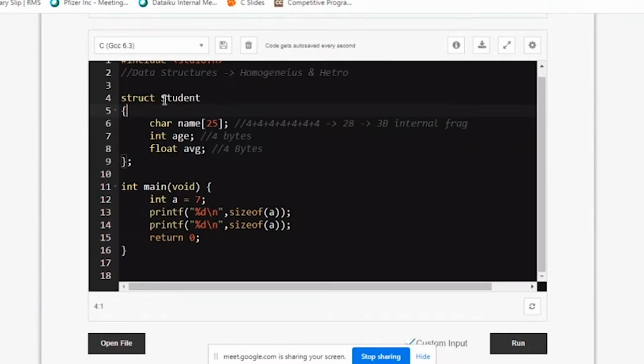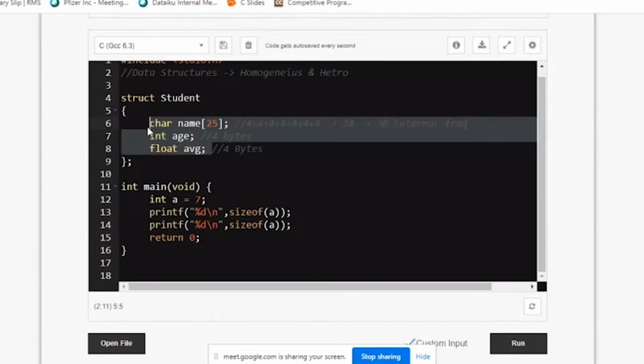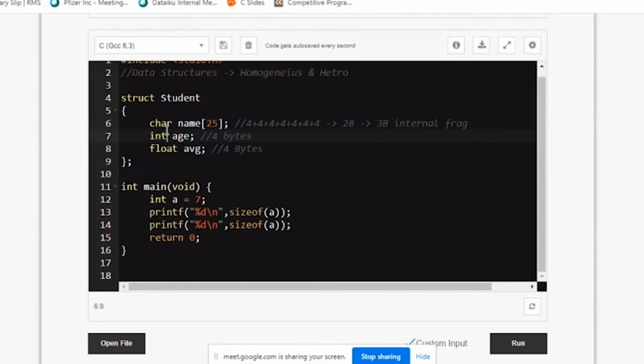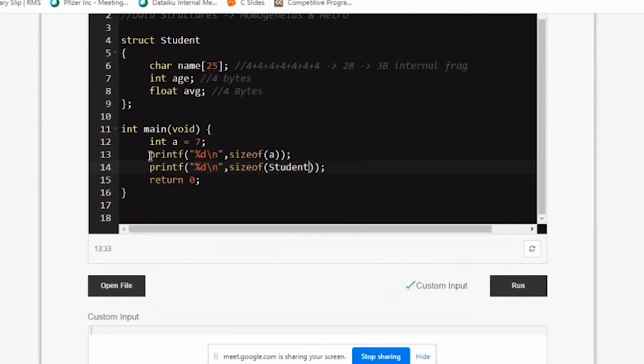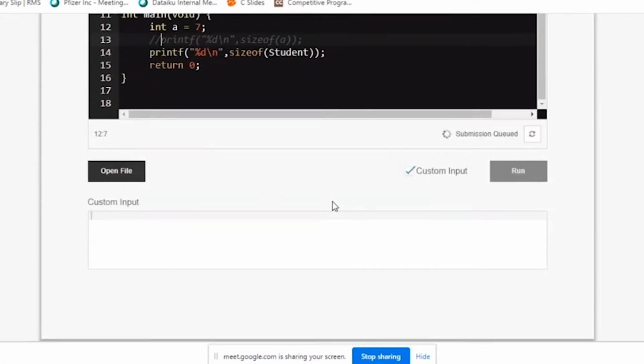I'm a user who has defined a data type called student, which has these many elements in it. So it is a complex data type, which is a collection of primitive data types. What do you mean by primitive data types? Basic ones: character, int, float, double, all these are basic data types. Whenever you want a complex data structure, it should always be a collection of primitive or basic types. So now instead of a, let me comment out a as I don't want a, and go for sizeof student.